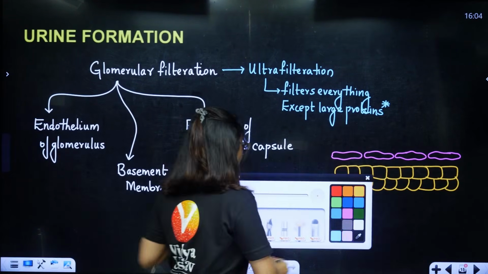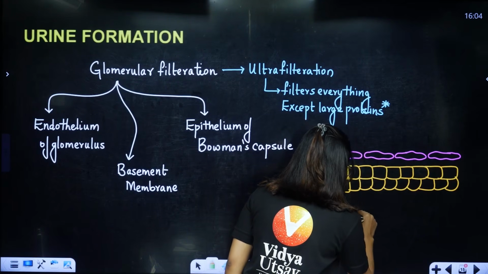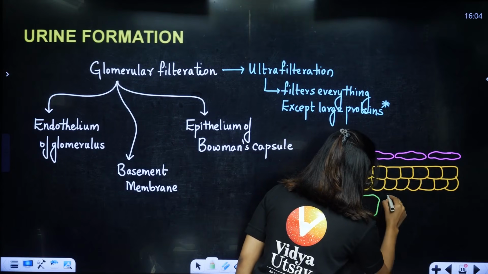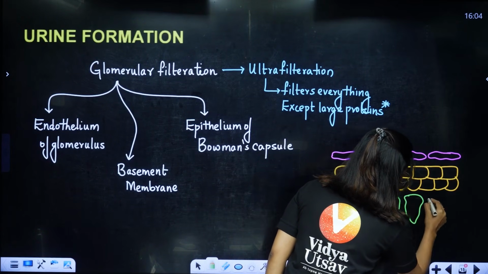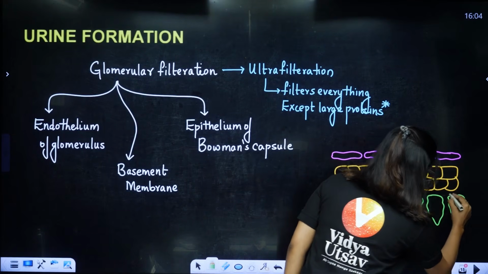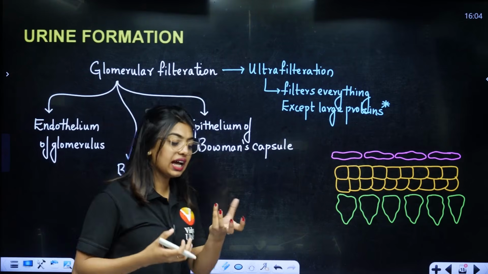In the epithelium of Bowman's capsule, students, there are very different types of cells arranged in an intricate manner, and we call these cells podocytes. What am I trying to say? The filtration is happening in such a way that, for example, when making tea, we have a sieve.